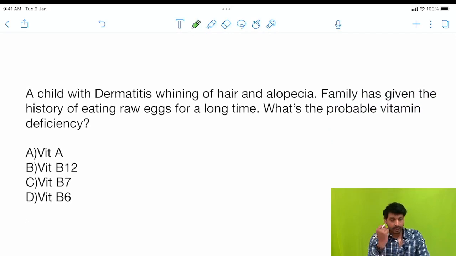A child with dermatitis, thinning of hair and alopecia. The family has given a history of eating raw eggs for a long time. What is the probable diagnosis? So this is again a water soluble vitamin based question. We have already learned that the antagonist of B7 is avidin.